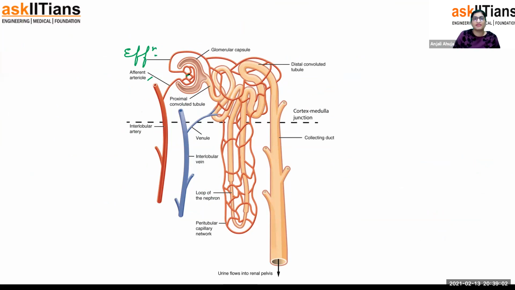But inside, this is the glomerulus, the glomerular capsule. This is the Bowman's capsule. Acha, they have mixed it together. This is the glomerulus, and this is the Bowman's capsule. So they have mixed it up.